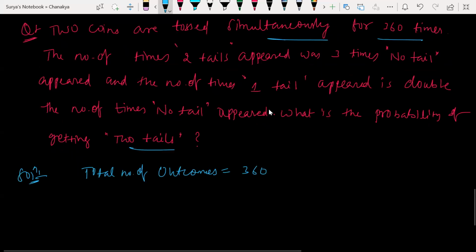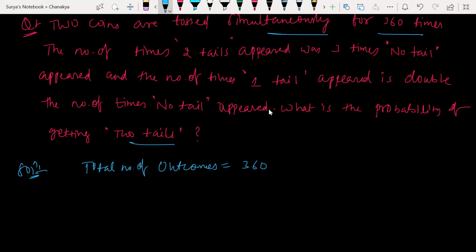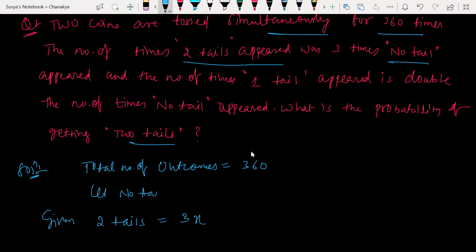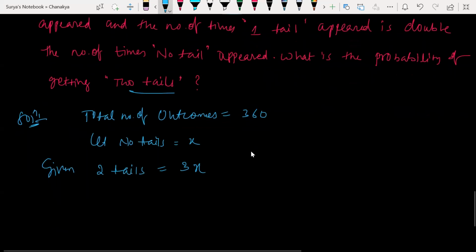So what he has given: the number of times two tails appeared was 3 times no tail appeared. We don't know no tail, so can we take anything as x? Given, two tails appeared is equal to 3 times no tail. Let us consider no tail is equal to x. Hope it is clear. So this is the condition I got.